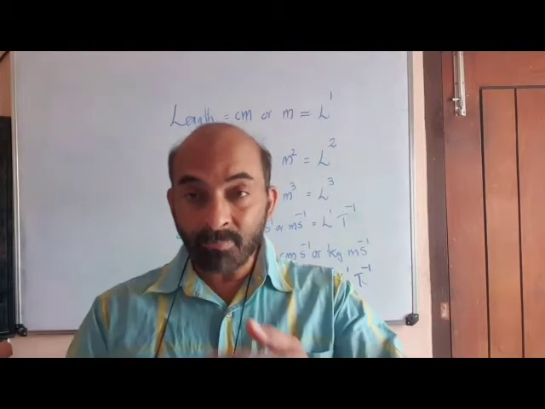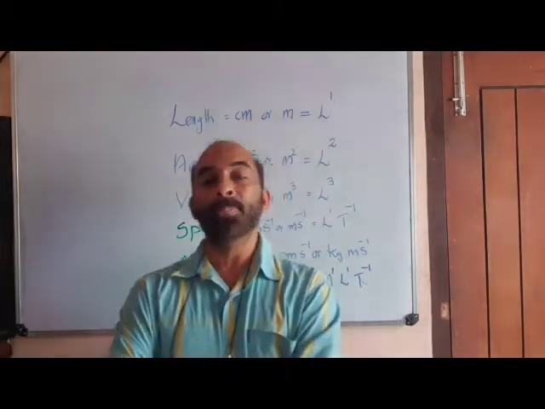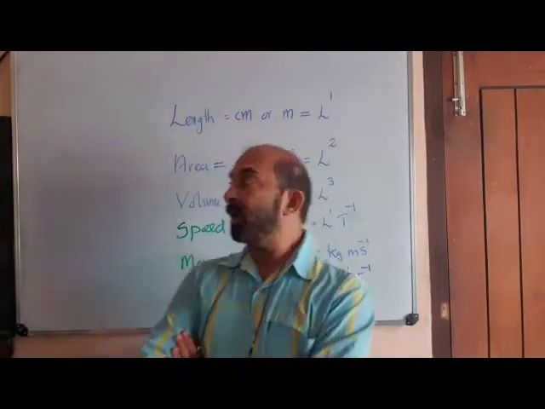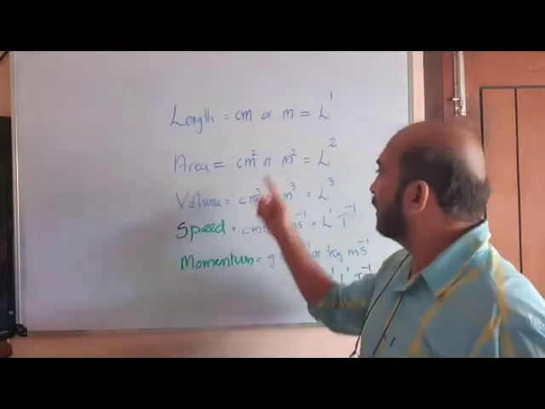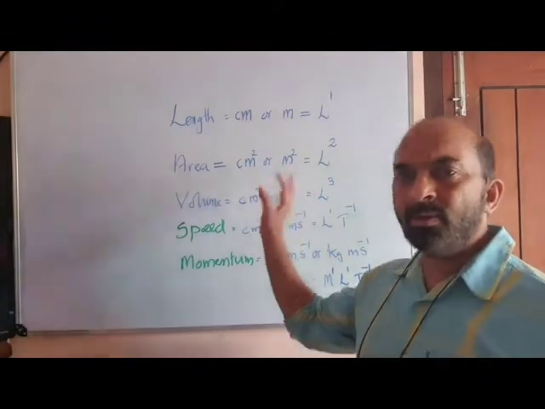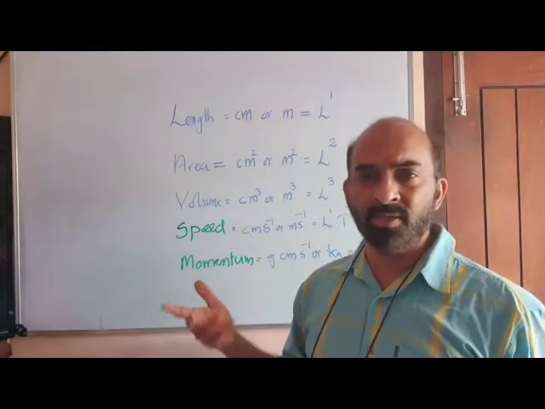We will understand it better when we go to area, volume, etc. Now think about area. Area can be either centimeter square or meter square.